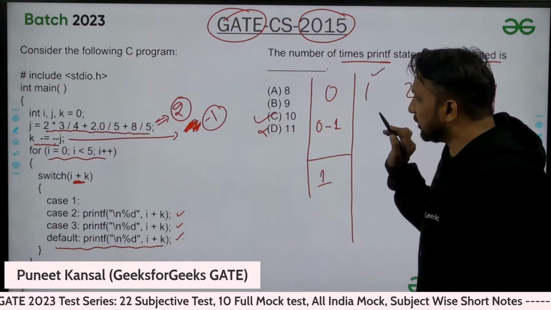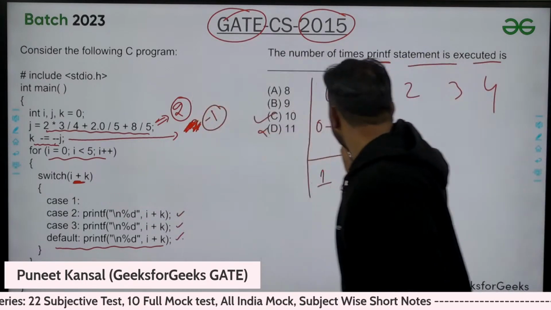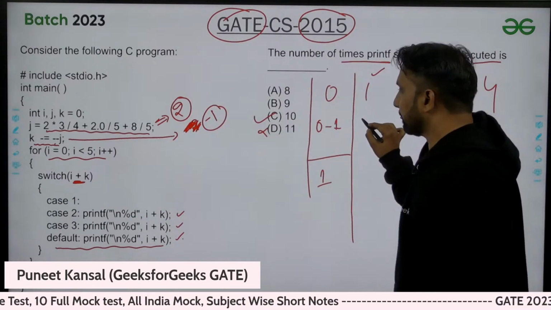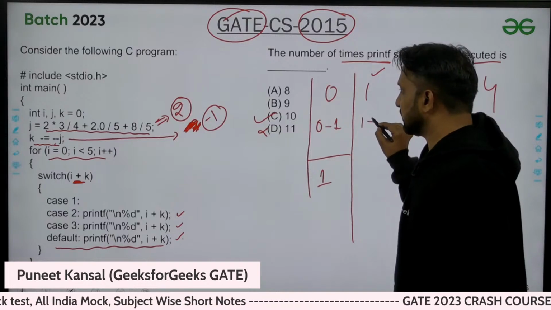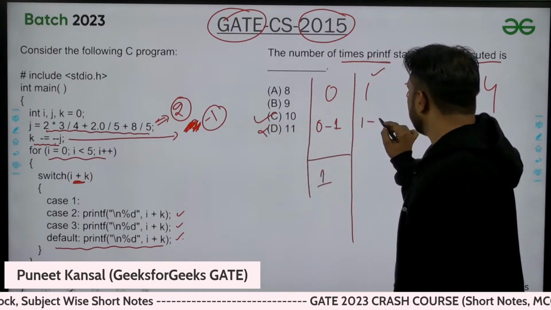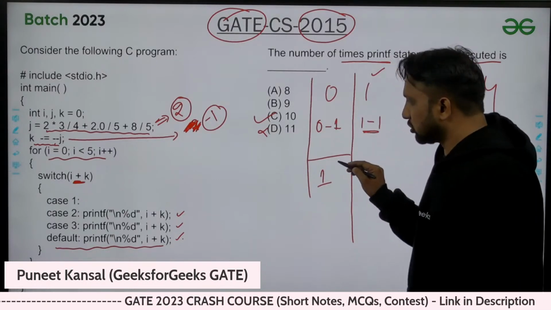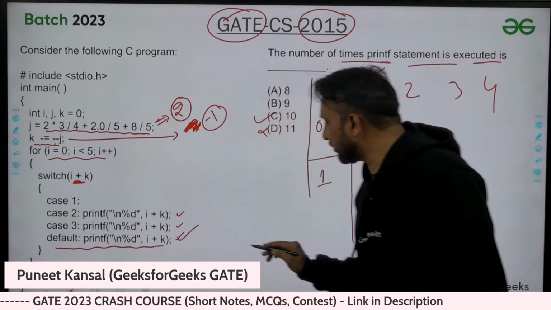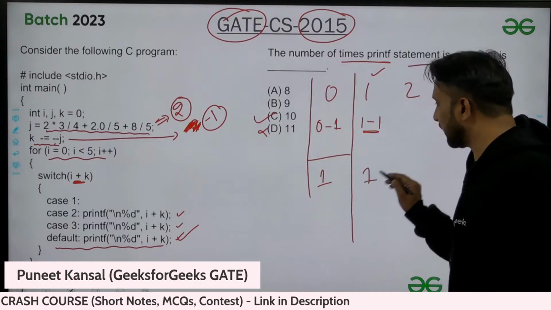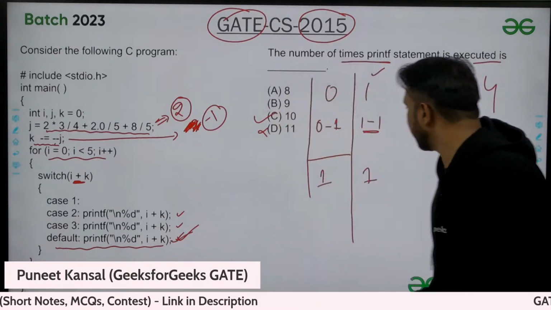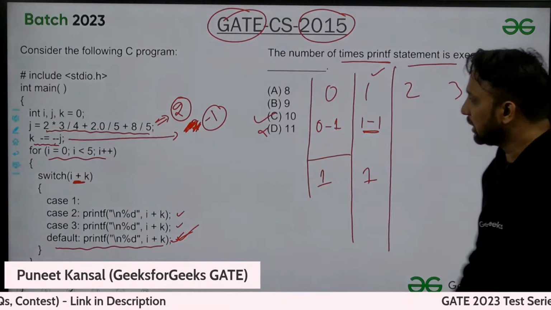So now i value is 1. So that will be 1 plus K value, which is minus 1. 1 minus 1 is 0. Because this is 0, 0 is also not here. So I will go to the default. I will print this default statement, and I will come out.